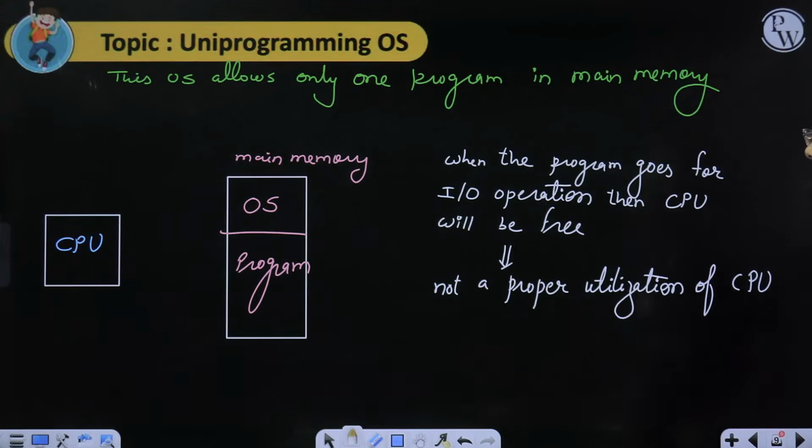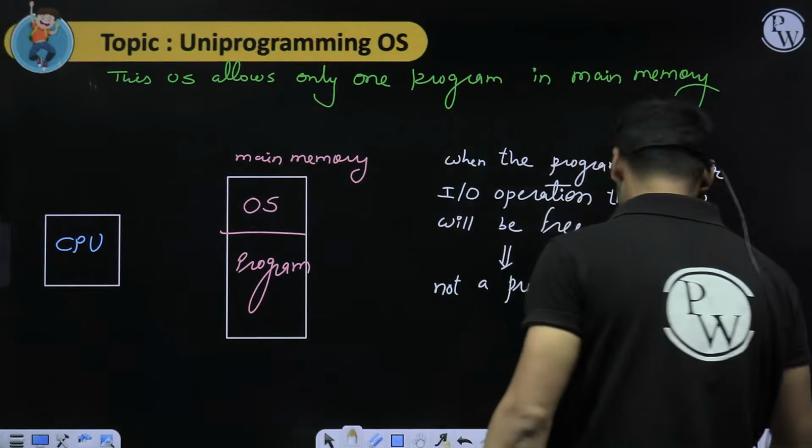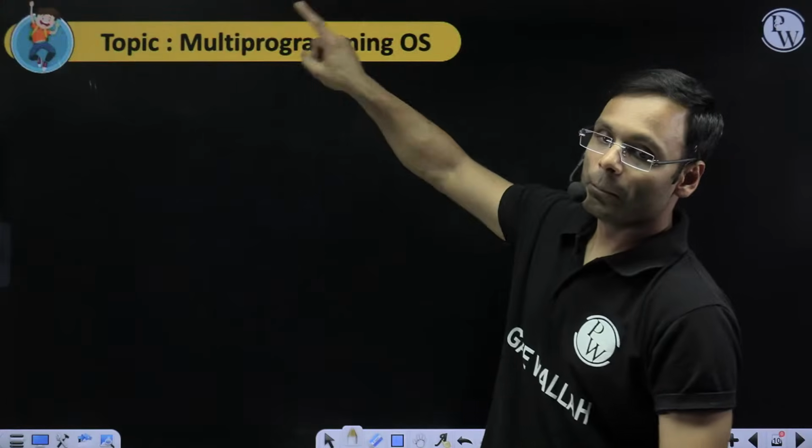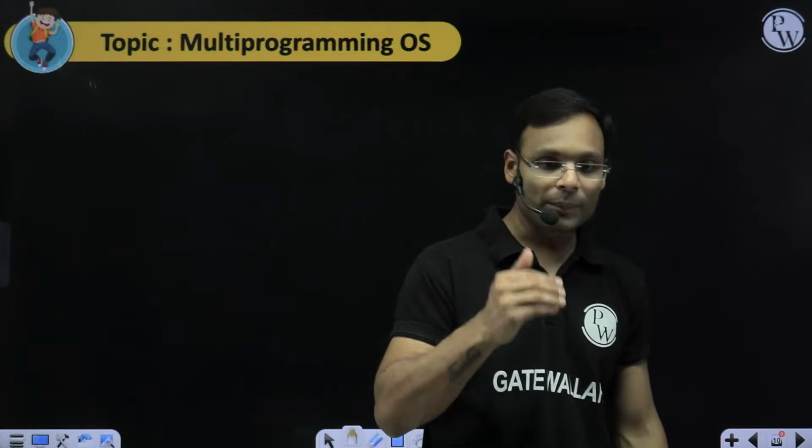Now, to solve this particular problem, scientists made another type of operating system, the multi-programming operating system. Now imagine your parents are also living in the same house. When you are going to office, your mother can watch the television.